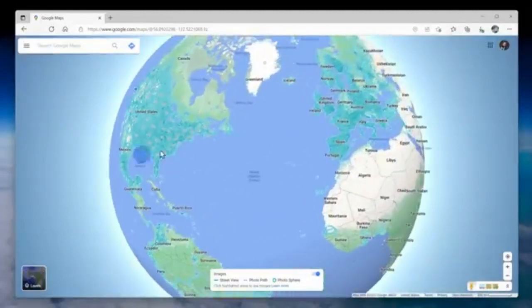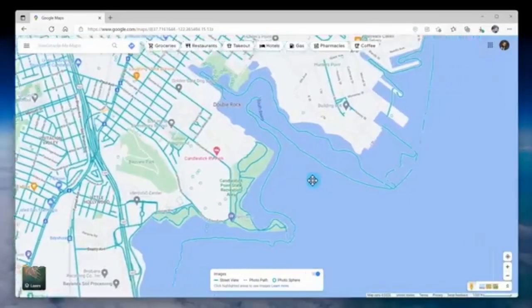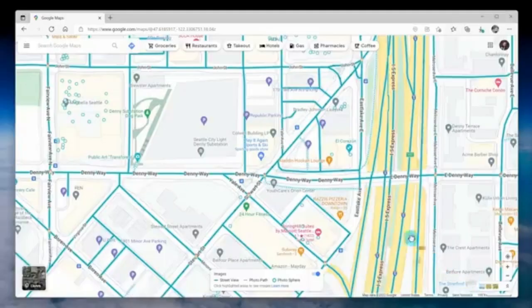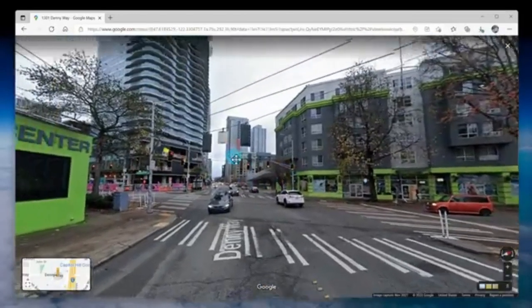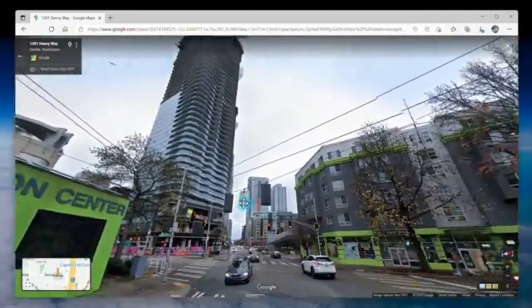And it's not just roads that they've covered. They've even covered some waterways as well. To use Street View, I simply select the person icon in the bottom right, and then I could drag it onto one of the blue streets. And this will show me the most current picture of this location.